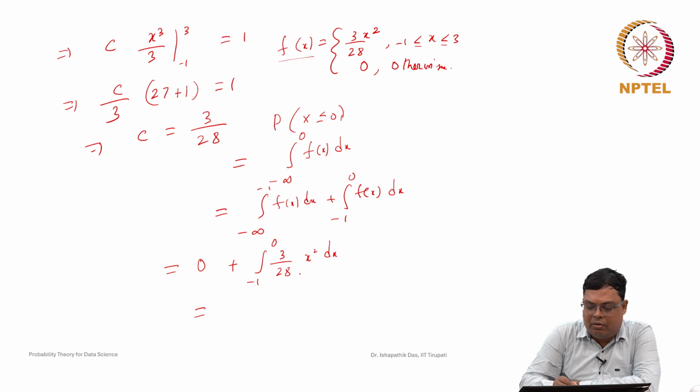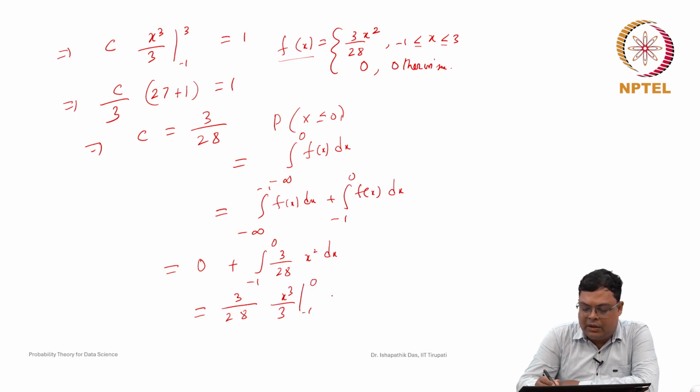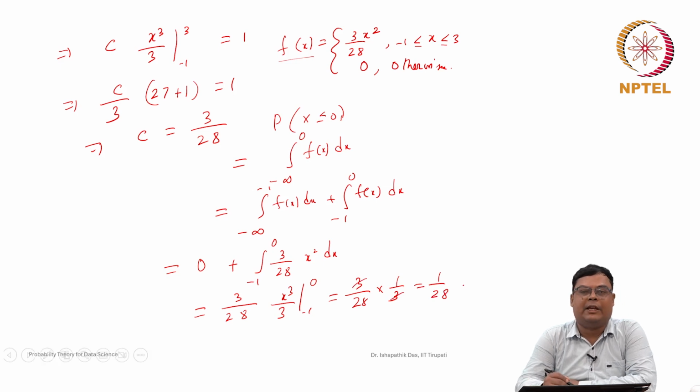We do the integration: this is 3 by 28 times x cube by 3 from minus 1 to 0. This is 0 minus of minus 1 whole cube, which is minus 1, and again minus, so it will be plus 1, that is 1 by 3. So it is 3 by 28 into 1 by 3, the 3s cancel, and this probability is nothing but 1 by 28.